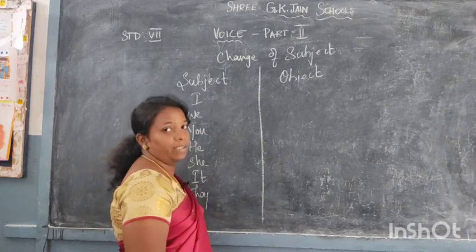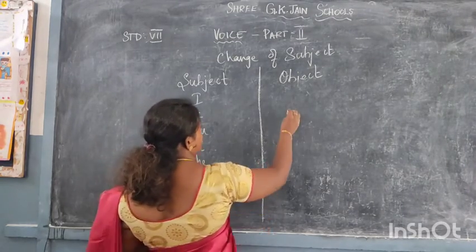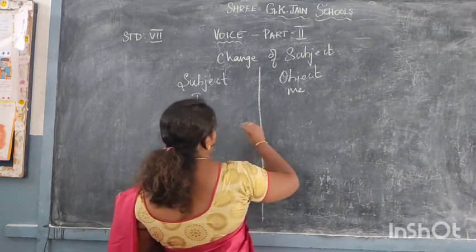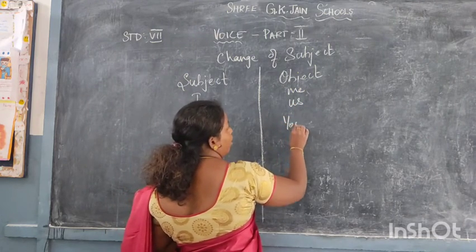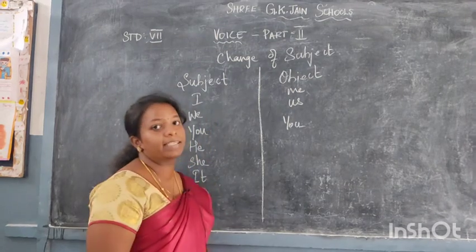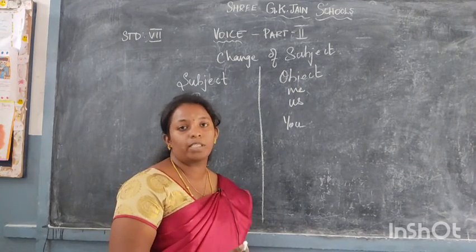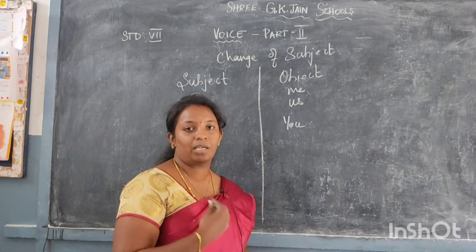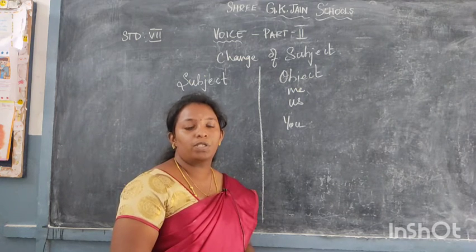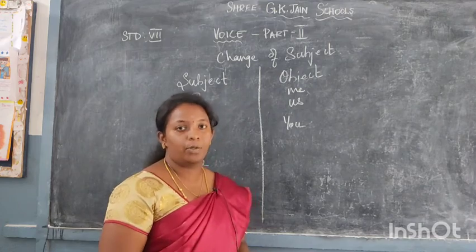When I is given in active voice, I will change into me. We will change into us. You is a pronoun that is going to remain the same in both active voice and passive voice. Whenever you change the subject you into object, it will remain as you.